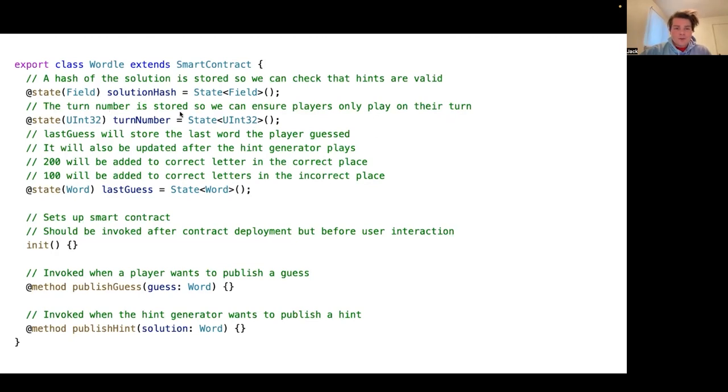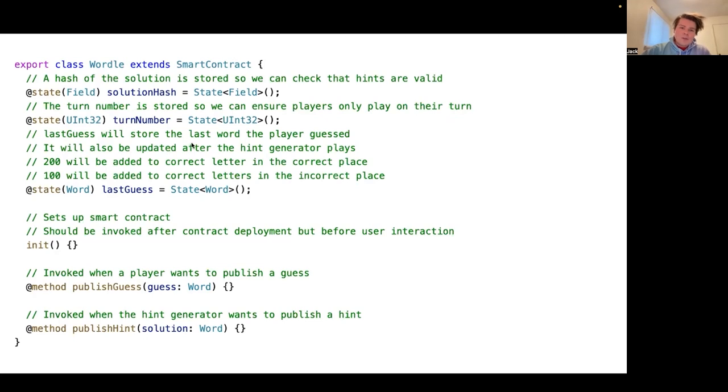Then we're also going to store a turn number on chain. You can see this is an unsigned integer of 32 bits. The reason is that we want to use the mod method on this. We want to be able to just check, is it my turn or the opponent's turn, really easily. And it's easier to use this 32-bit unsigned integer than it is to use a field in this case.